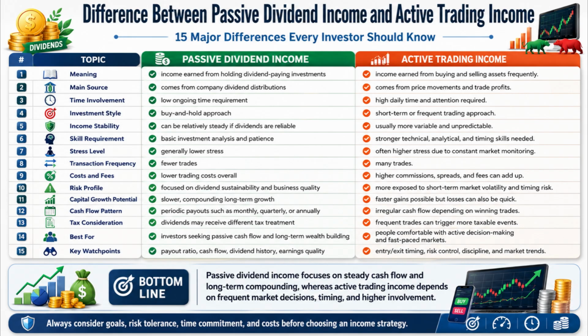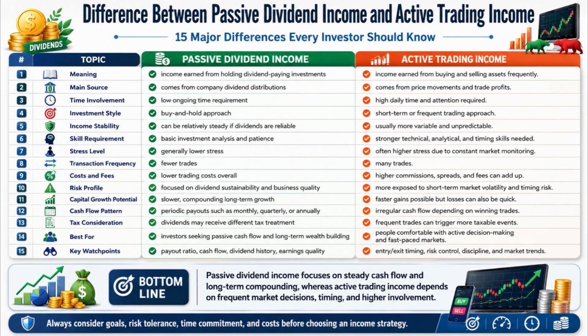Number 8. Passive dividend income involves fewer transactions. On the other hand, active trading income involves many trades. Number 9. Passive dividend income usually has lower trading costs overall, whereas active trading income can lead to higher commissions, spreads, and other fees. Number 10. Passive dividend income mainly focuses on dividend sustainability and business quality. On the other hand, active trading income is more exposed to short-term market volatility and timing risk.